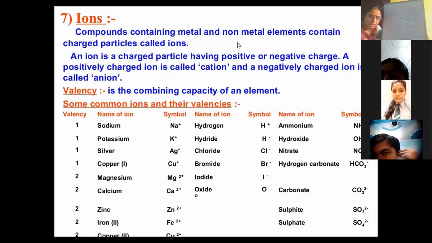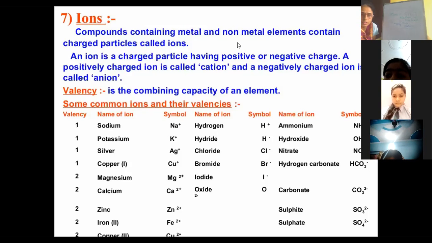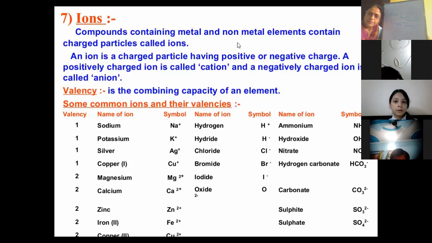This charged particle, attained by the atom by gaining or losing electrons, is called an ion. Is this clear? It is the atom only which becomes an ion.